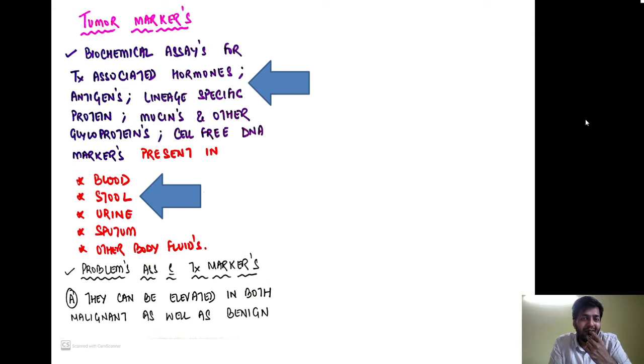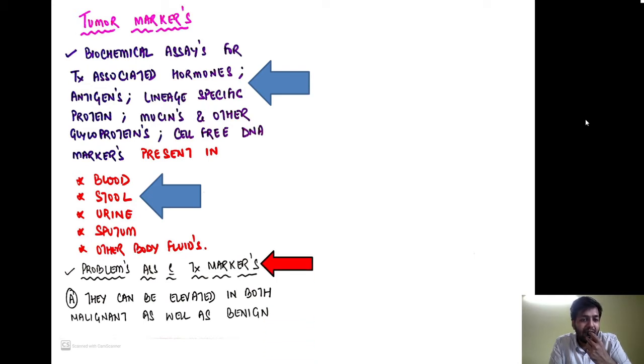So there are certain advantages of the tumor markers and there are certain problems which are associated with tumor markers. Suffice it to say that tumor markers cannot be used for diagnostic purposes, but they can be contributory towards the diagnosis of a tumor. They can also be used for screening purposes. So let us start with the problems which are associated with the tumor markers.